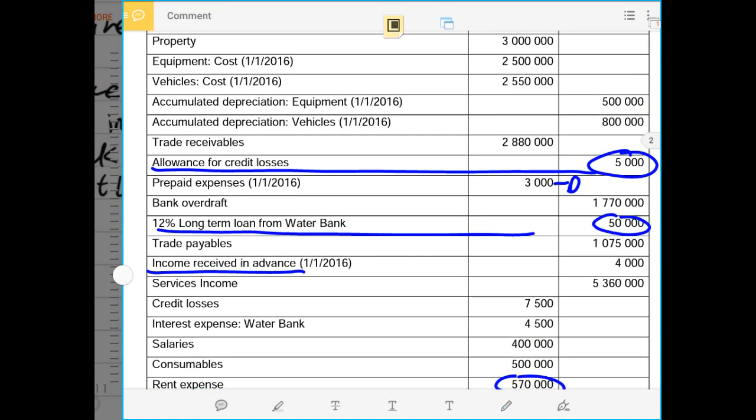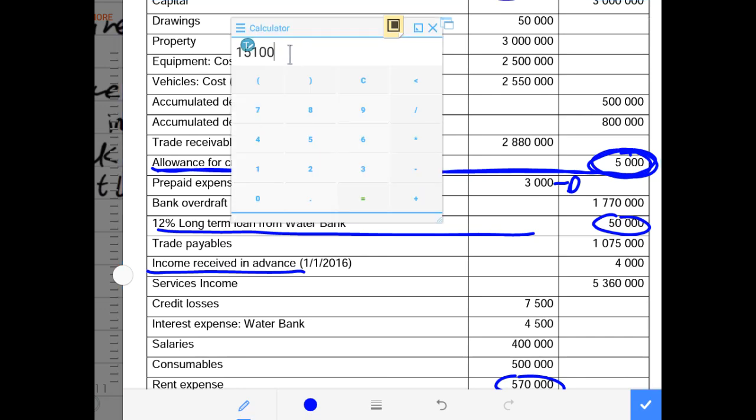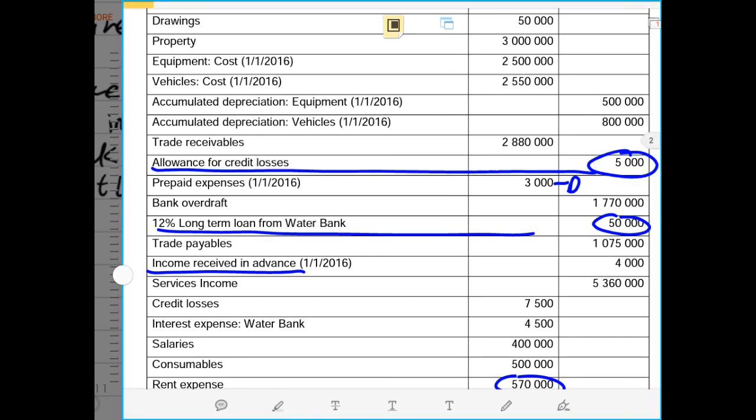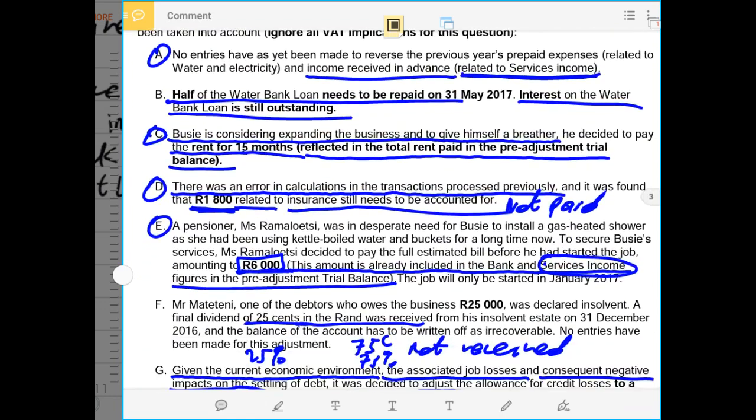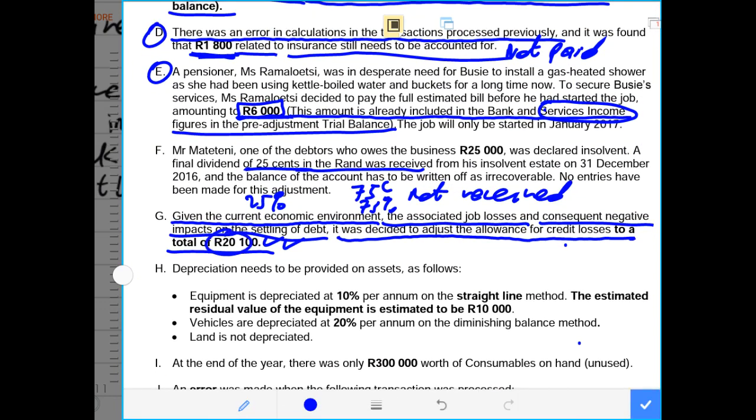last year was an amount of 5,000, but it went up from 5,000 by 15,100 and it became an amount of 20,100. It increased from 5,000 by 15,100, it became 20,100. That's what happened. This is the amount by which our credit loss increased, so our allowance increased by.